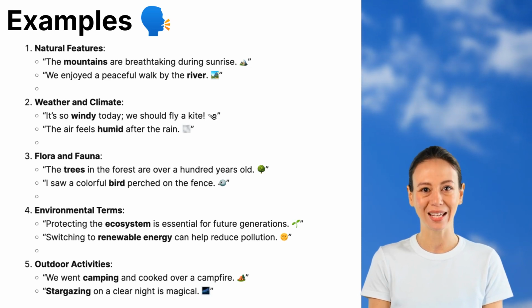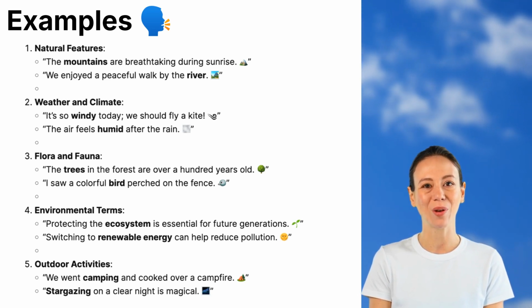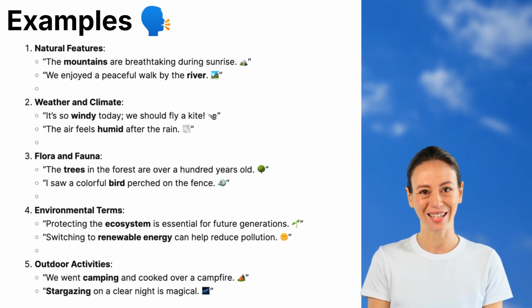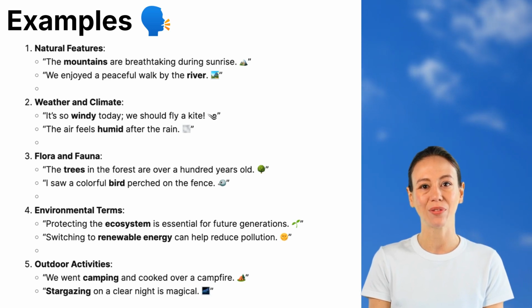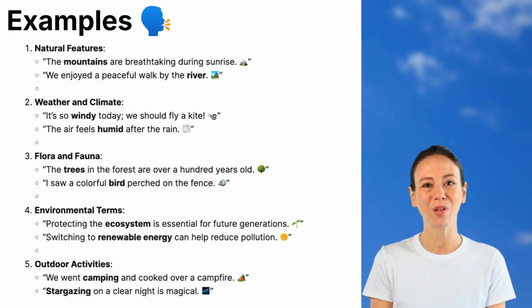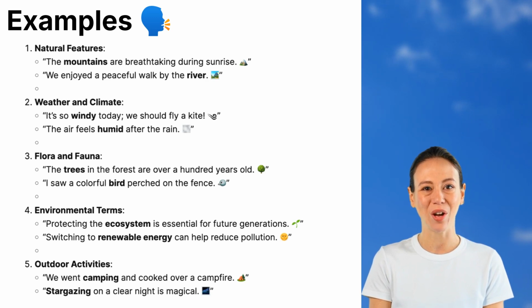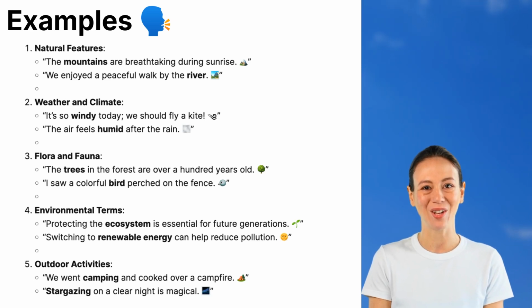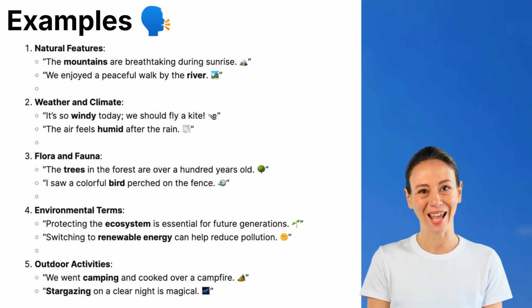5. Outdoor activities. Exploring the outdoors is a great way to enjoy nature. Here are some fun activities. We went camping and cooked over a campfire. Camping allows people to connect with nature while enjoying activities like hiking and storytelling around a fire. Stargazing on a clear night is magical. Looking up at the stars on a cloudless night gives a breathtaking view of the universe.